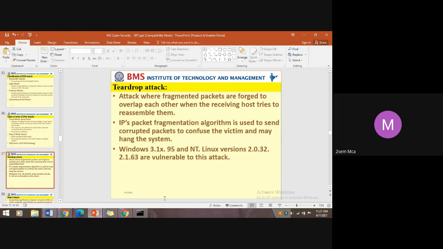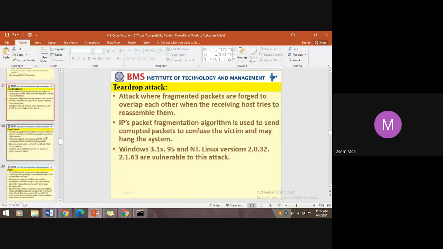How do you come to know which system uses which? Using the Nmap tool. Using the Nmap network mapper tool, you gather the information on which systems are up and running, which victim system you targeted, which operating system it is running, what the version is. Everything you can obtain from the tool called Nmap network mapper. We'll have a demonstration a little later. Okay, probably that is the end of this discussion of DOS attacks.